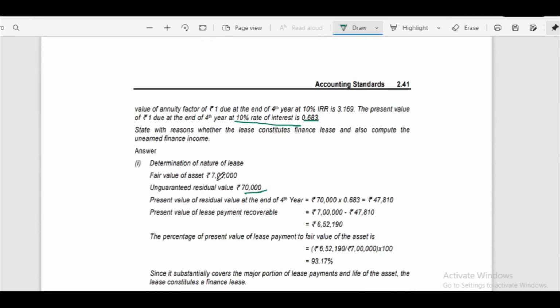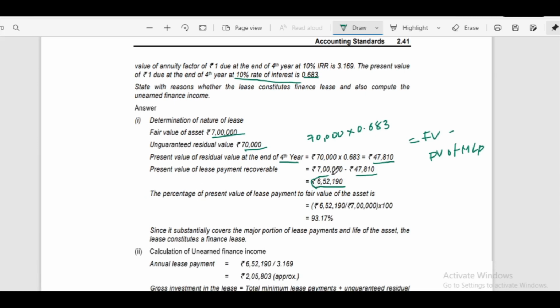Unguaranteed residual value is 70,000, fair value is 7 lakhs. First we have to calculate present value of residual value at the end of 4th year. That is nothing but unguaranteed residual value into discounting rate on that year, 0.683. That is 47,810. After that we have to minus this from fair value. We'll get present value of minimum lease payment. That is 7 lakhs minus 47,810. That is 6,52,190.